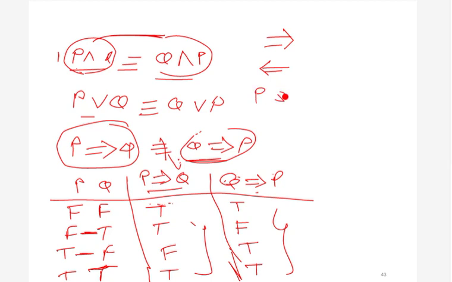If we have a statement like P is necessary for Q, then this necessary can be replaced by backward implication. Okay, you might be feeling that I'm telling you to memorize these things. No, I'm not telling you to memorize these things. We have already explained these things. We have already explained that P implies Q can also be called that P is sufficient for Q. We have already explained that using an example.